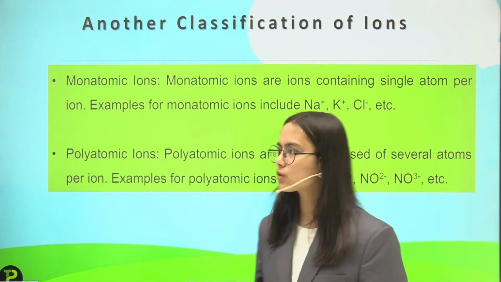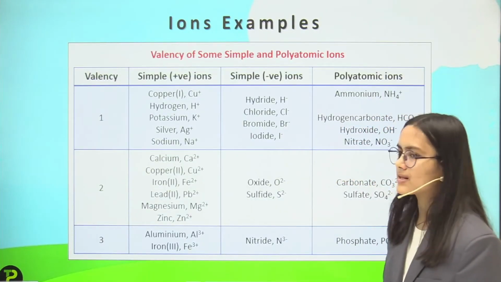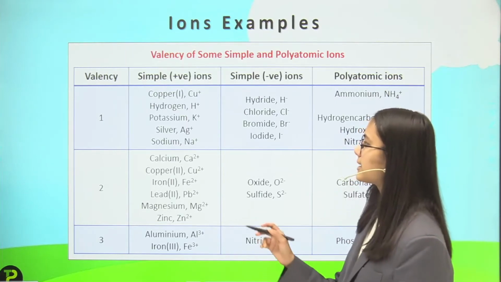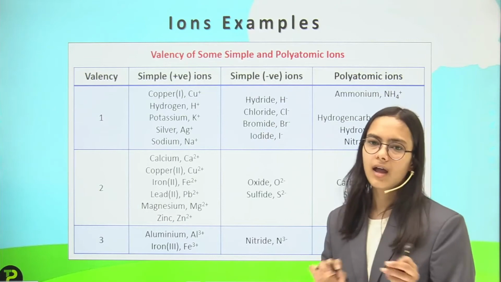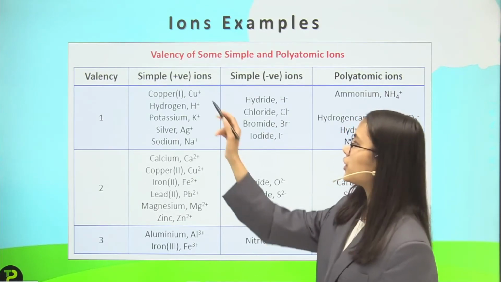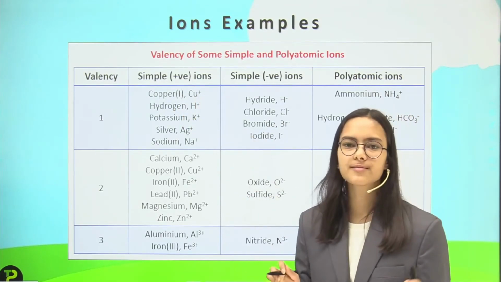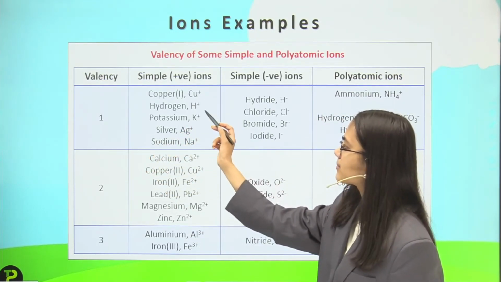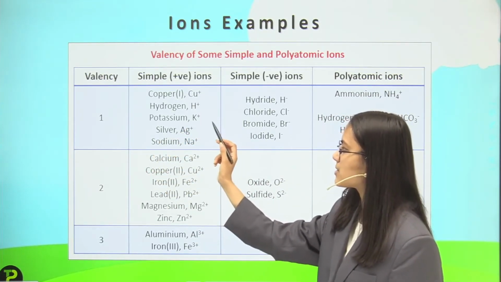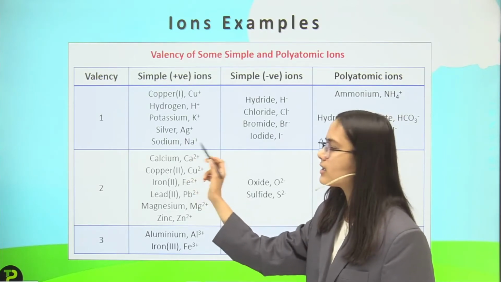So moving to the next thing, we have the examples here, talking about valencies of some simple and polyatomic ions. First of all, taking the positive ions, the cations. If the valency is 1, I have the examples copper +1, hydrogen +1, potassium +1, silver +1 and sodium +1.